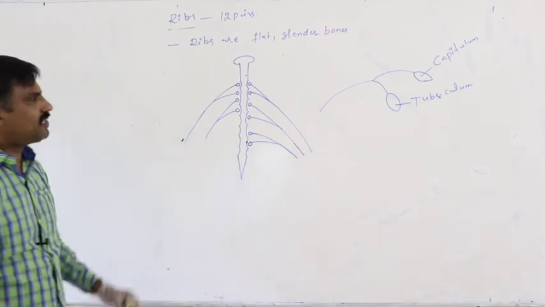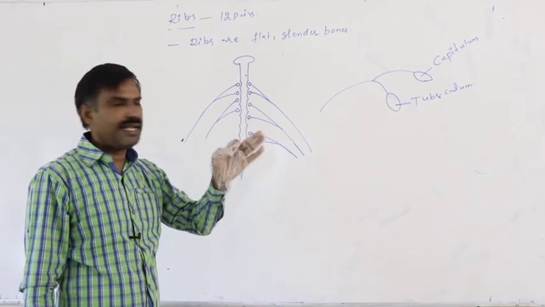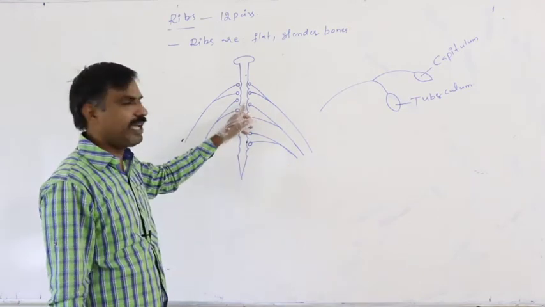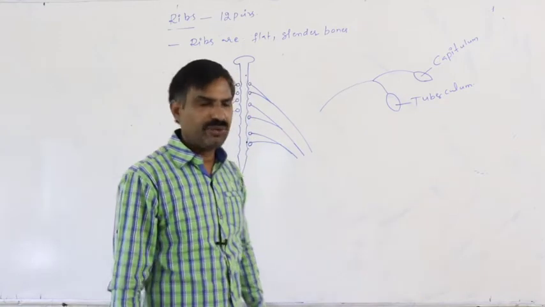Out of 12 pairs of ribs, all 12 pairs attach dorsally to the thoracic vertebrae with the help of the capitulum and tuberculum.